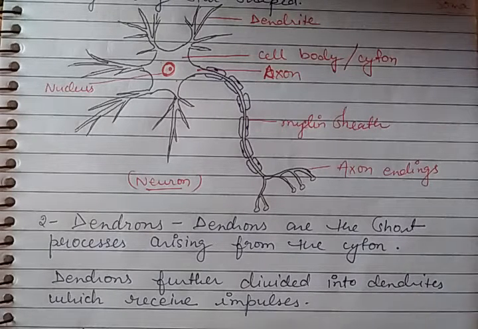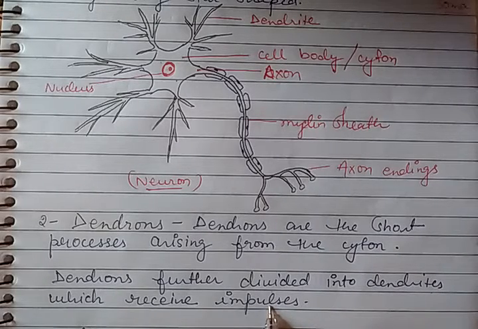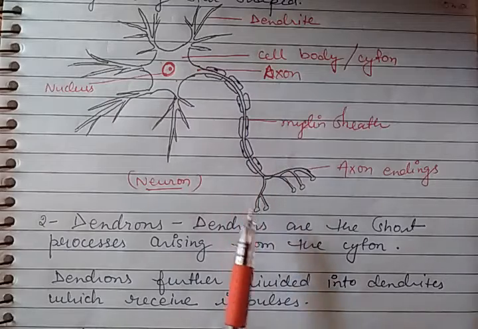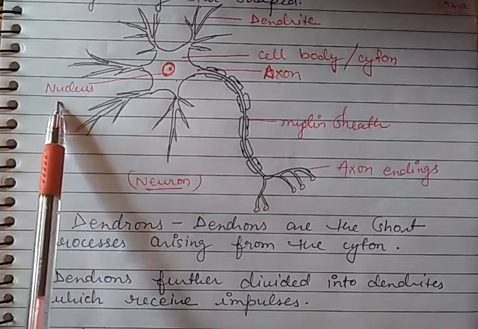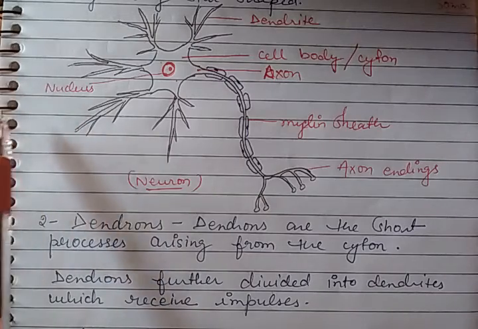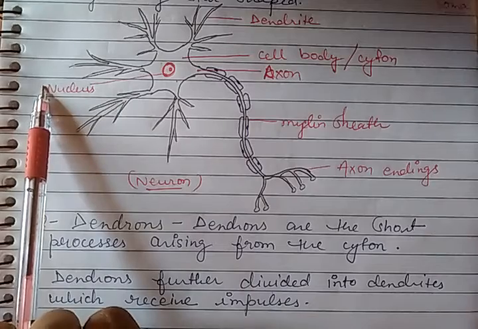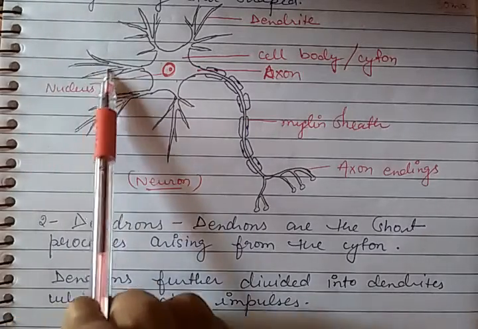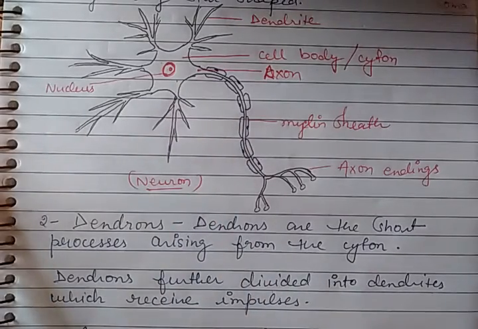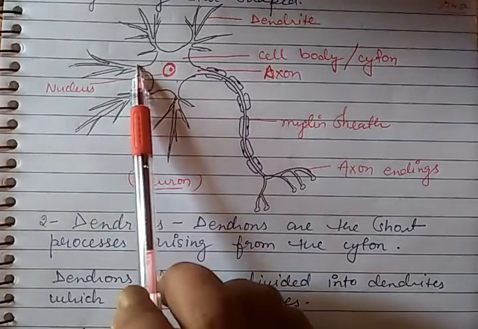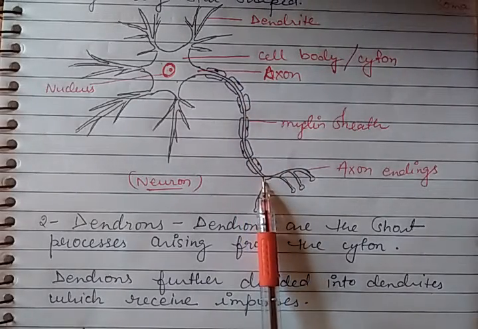These dendrites are responsible for receiving the impulses. These cells are arranged one after another. Suppose there is another neuron cell here. From this neuron cell, these dendrites will receive the signal from the next neuron, and they will proceed it further towards the other end.